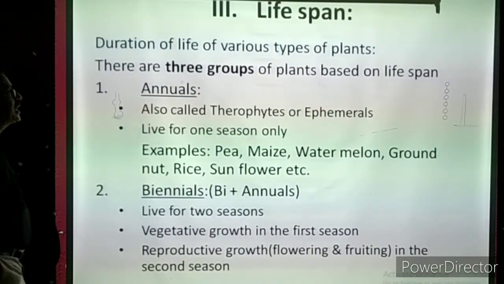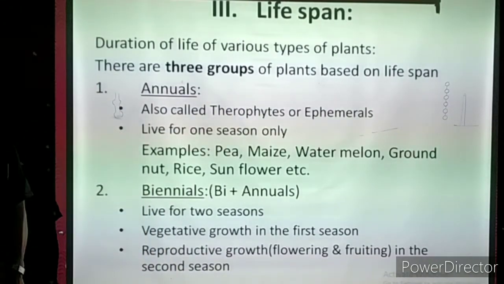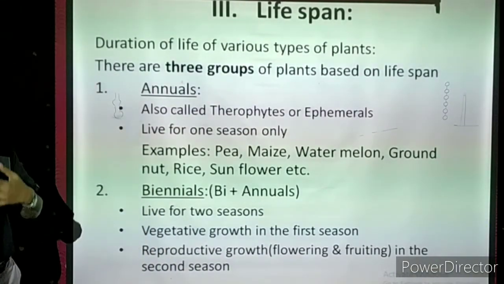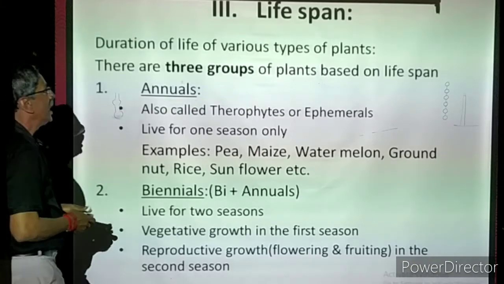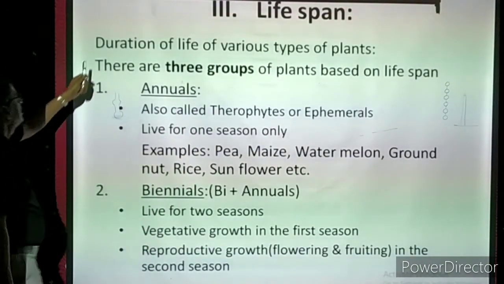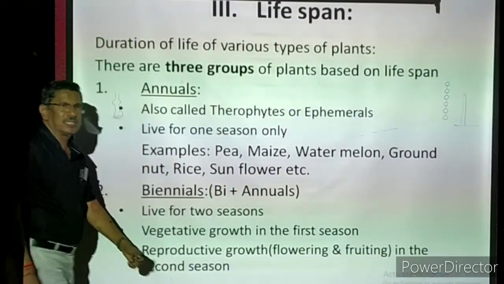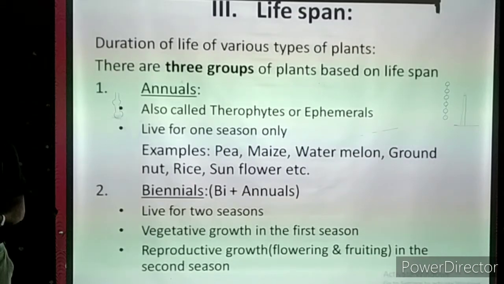Now we are going to talk about the lifespan of the plants. What is the meaning of lifespan? How long the plants are living, average life, that is called the lifespan. Average life duration of the plants. The duration of life of various types of plants. For example, I told already, herbs, they are very small plants.